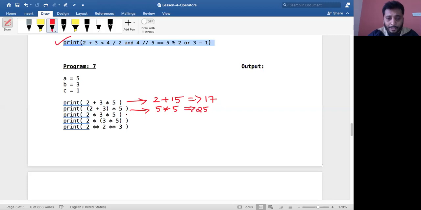Then in this case, who is given the highest priority? Star is given the highest priority. So 2 3s are 6. Both are star only, so both have the same priority. So I will evaluate from left to right. So 2 3s are 6, multiplied by 5. 6 5s are 30. Am I right? Yeah. In this case, which is grouped first? I'll have to give high priority to this. So this becomes 2 multiplied by 5 3s are 15. So this will give you 15 2s are 30.